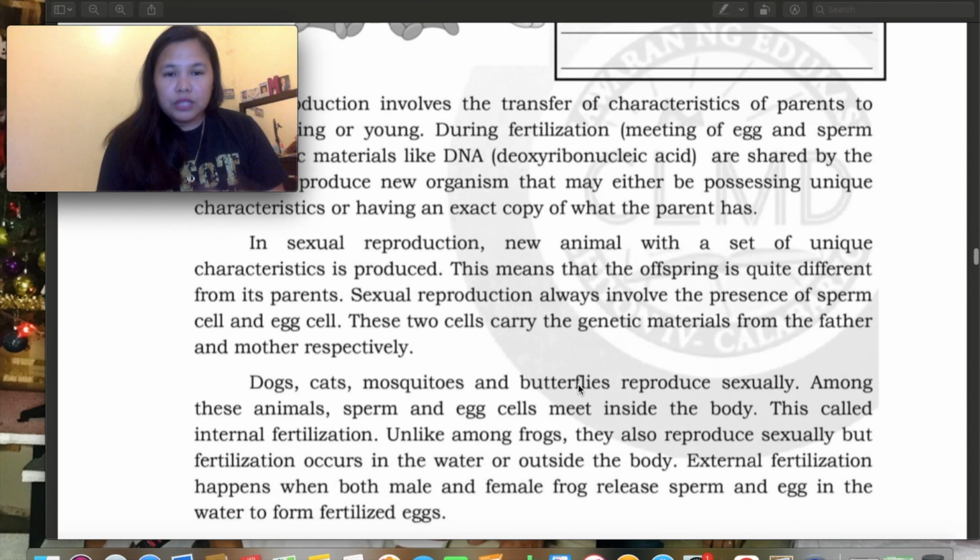So, proceed tayo. In sexual reproduction, a new animal with a set of unique characteristics is produced. This means that the offspring is quite different from its parent. Sexual reproduction always involves the presence of sperm and egg cell. Pinapaulit-ulit talaga dito, kapag sinabing sexual reproduction, meron talagang sperm and egg cell, from the male and female cell. These two cells carry the genetic materials from the father and mother respectively.